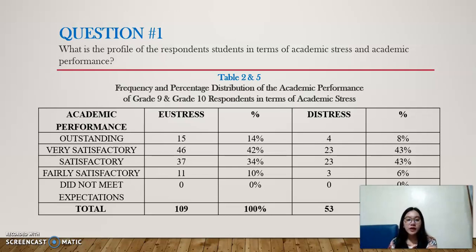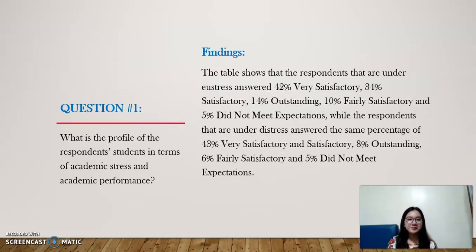Question number 1. What is the profile of the respondent students in terms of academic stress and academic performance? So here we can see Table 2 and Table 5, frequency and percentage distribution of the academic performance of grade 9 and grade 10 respondents in terms of academic stress.